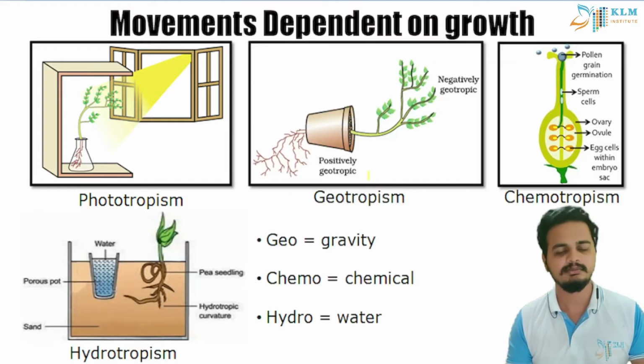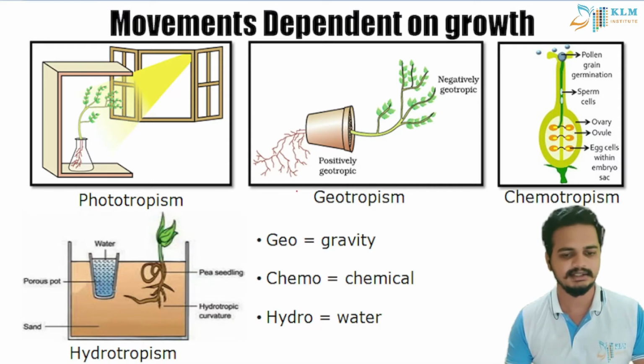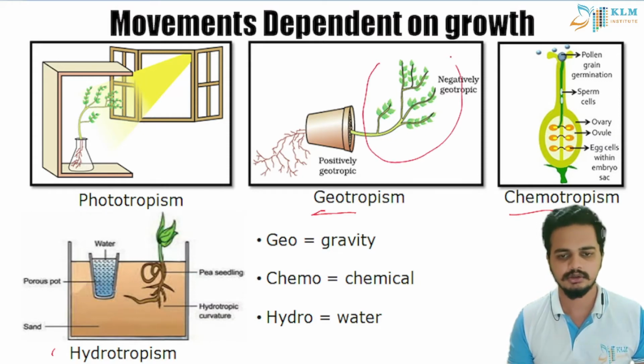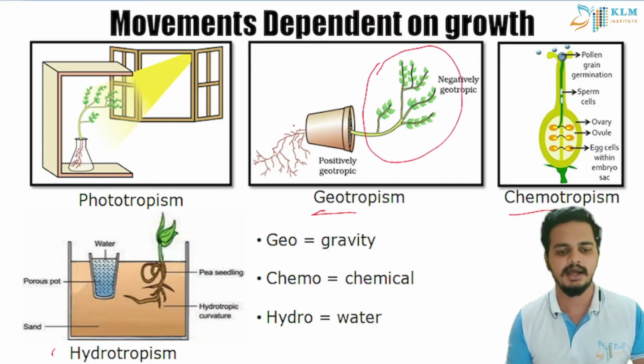So we have other movements also like this in plants, that is geotropism, chemotropism, hydrotropism. So what is geotropism? That is based on gravity. Roots grow downwards, that is positively geotropic, and shoots are negatively geotropic. They grow against the gravity. You can see here in this experiment, if you tilt a pot, the shoot goes towards up and the root goes down.